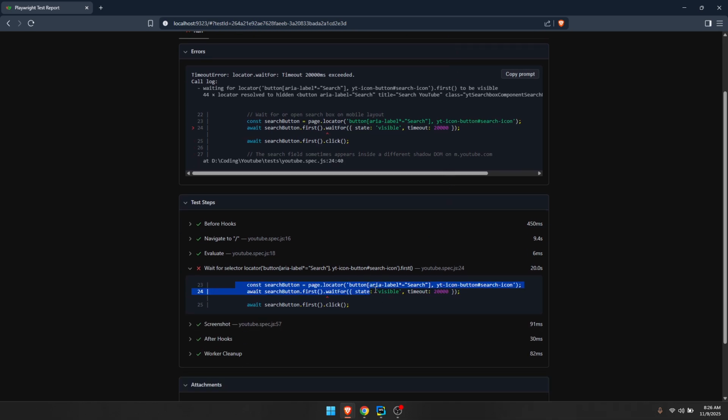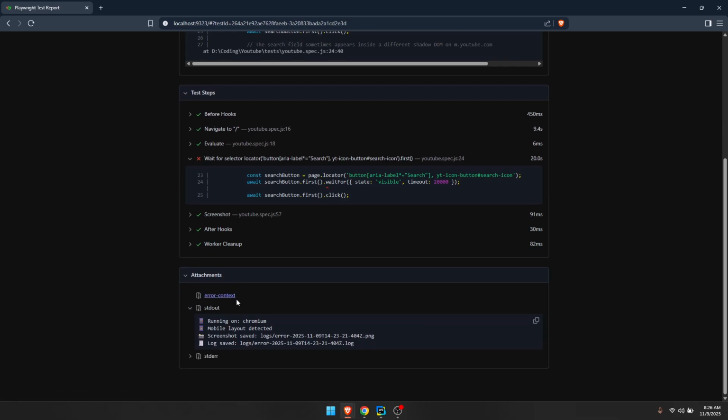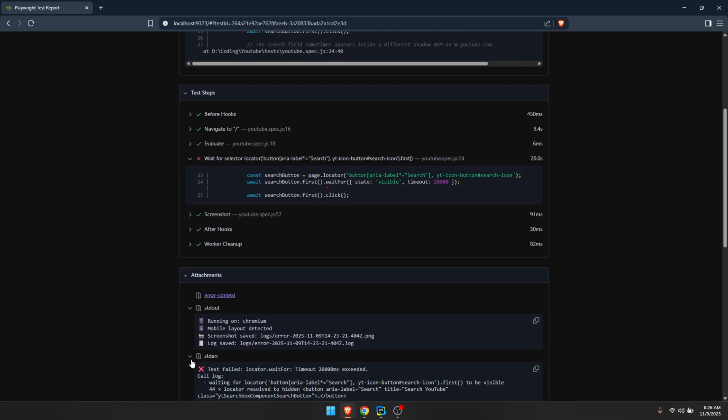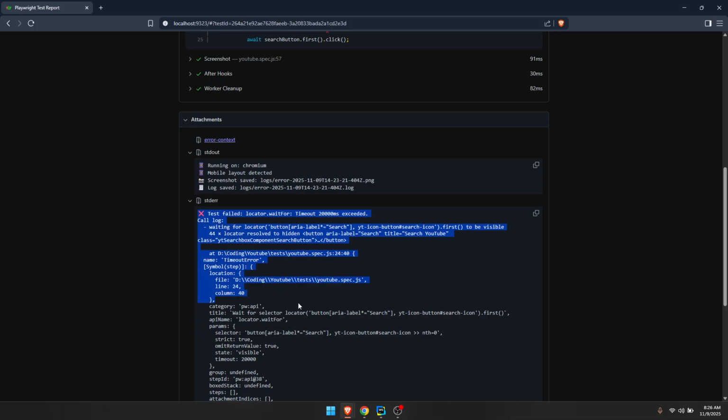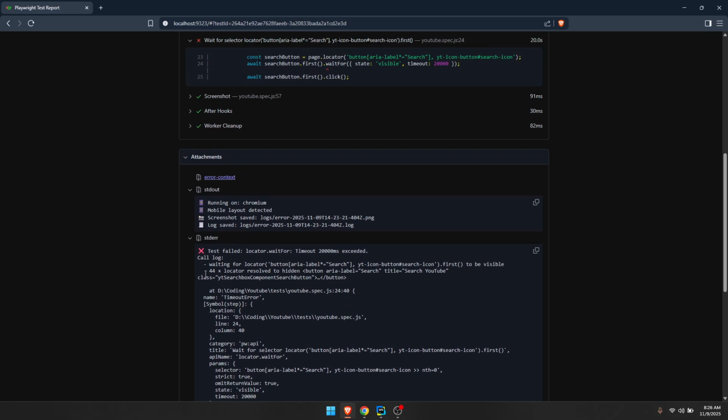You can have the information where it happens, and in the attachment part, you will have a file with all the errors. You can download it if you want, and you will also have the console information, and the error that the console provides.